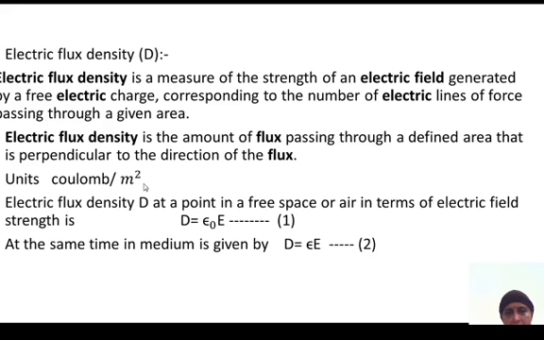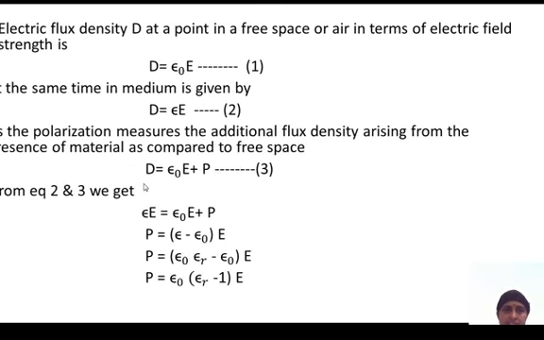Electric flux density D at a point in free space or air, in terms of electric field strength, is D equal to epsilon naught E, where epsilon naught is the free space permittivity. In a medium, electric flux density D is equal to epsilon E. So D at any point of free space is epsilon naught E, and we know already D is equal to epsilon E.